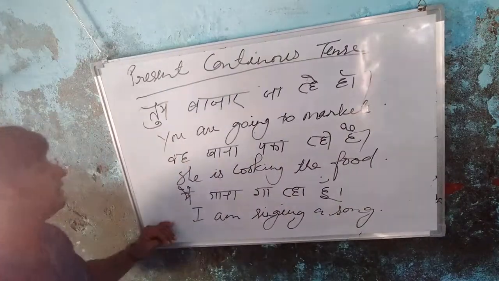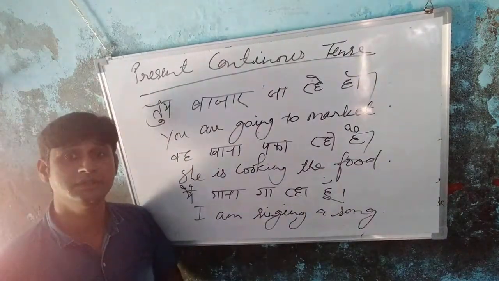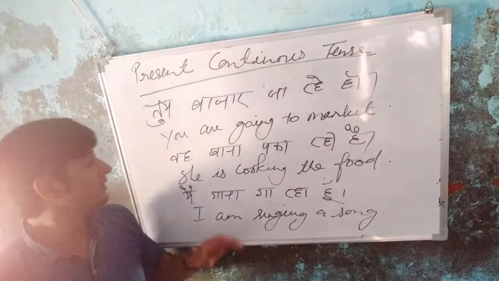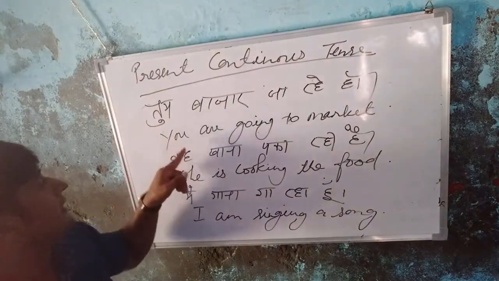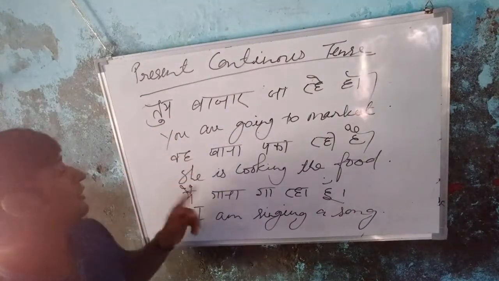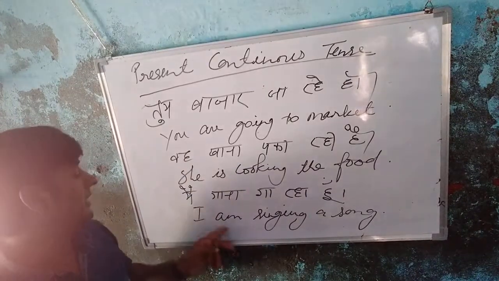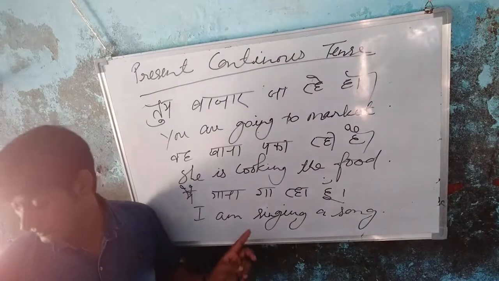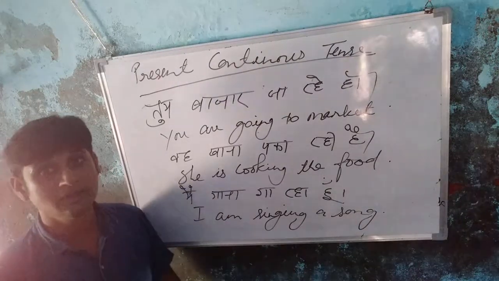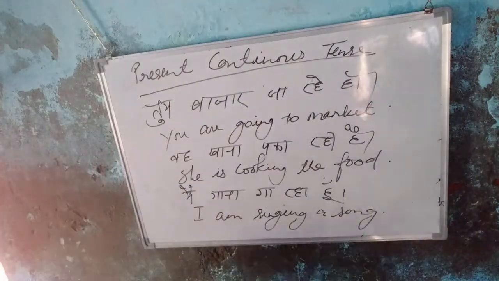I am singing a song. Okay students, for plural number I have used are, for singular number I have used is, and with I I have used the helping verb am.